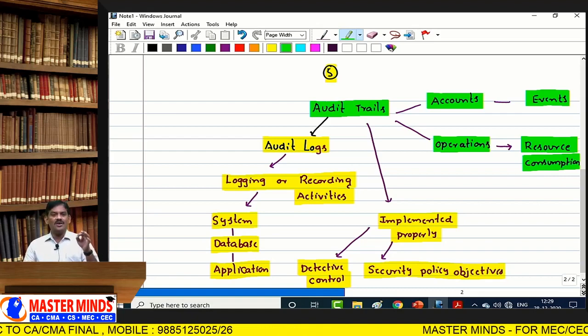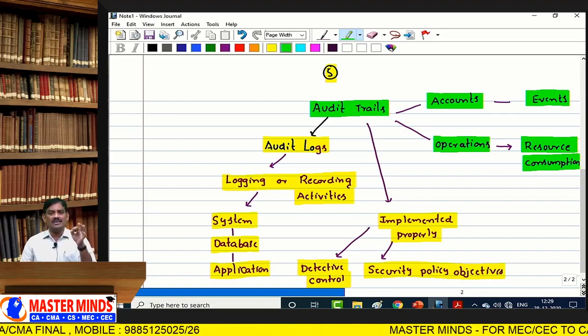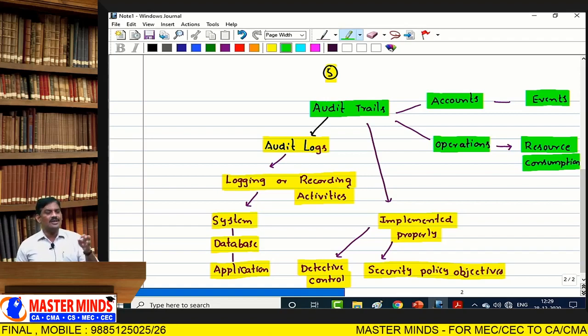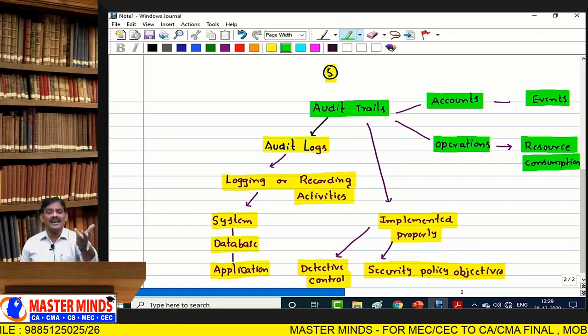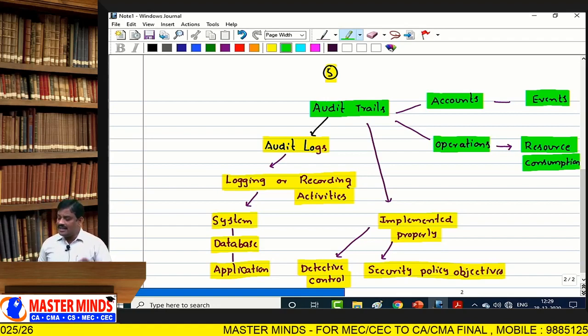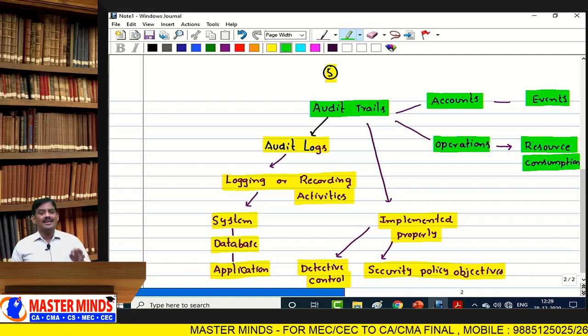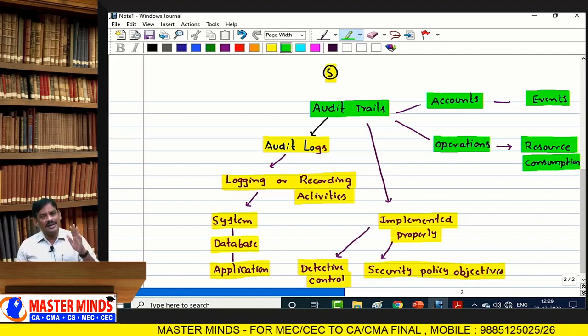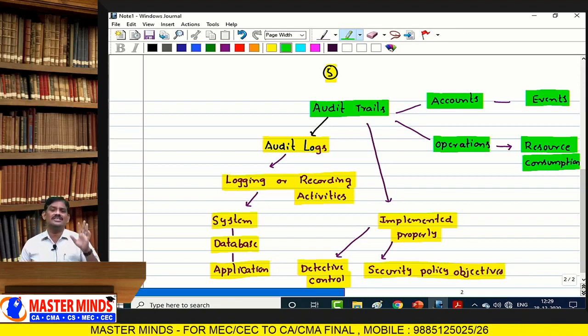Accounts audit trail determines what type of inputs, what type of processes update the data. Operations audit trail determines expected or requested and allocated resources, called resource consumption.